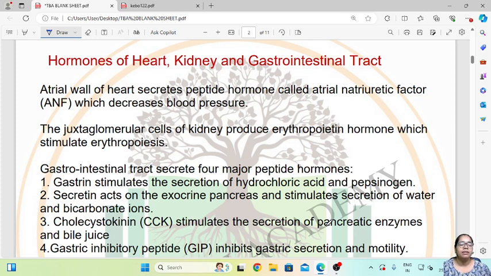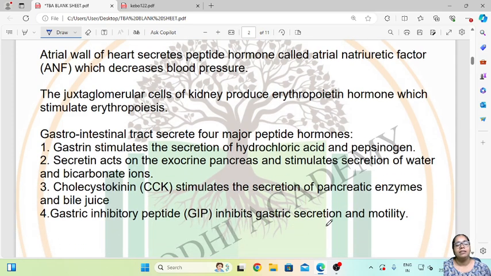Similarly, secretin acts on the exocrine pancreas and stimulates secretion of water and bicarbonate ions. Then comes cholecystokinin, that is CCK, which stimulates secretion of pancreatic enzymes and bile juice.